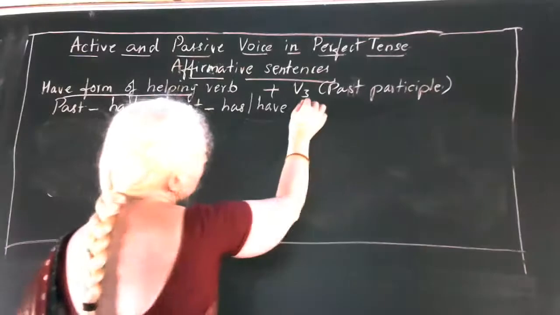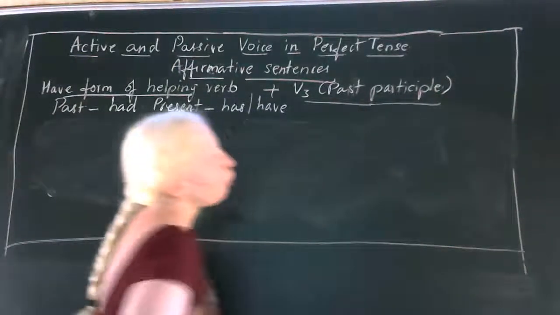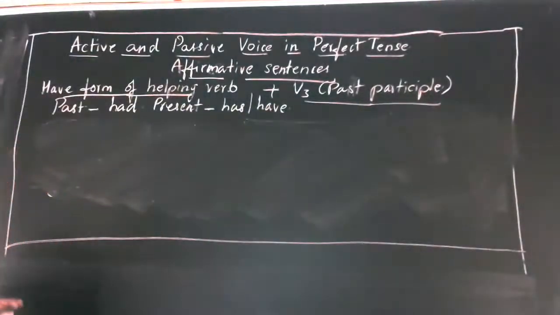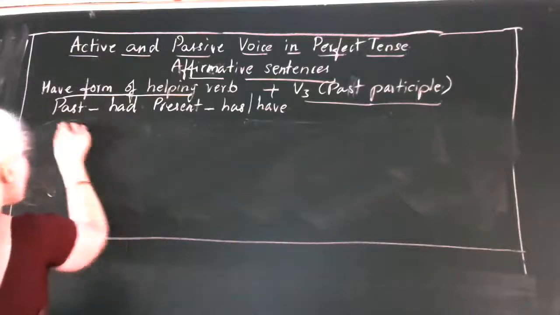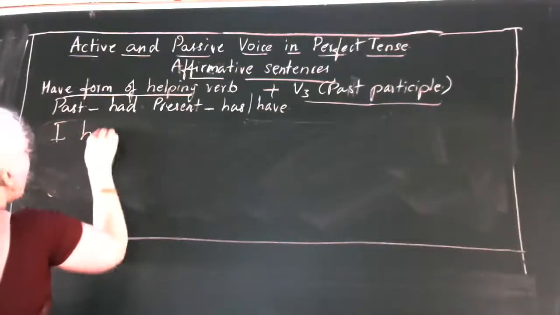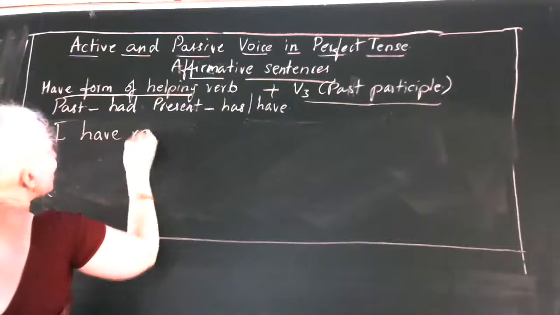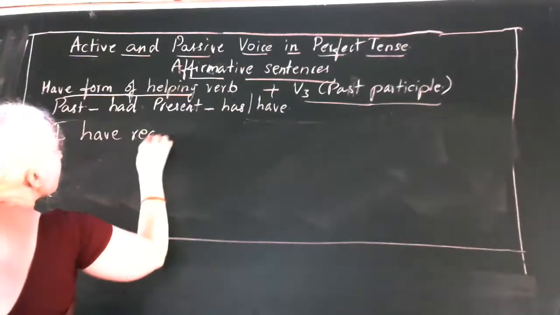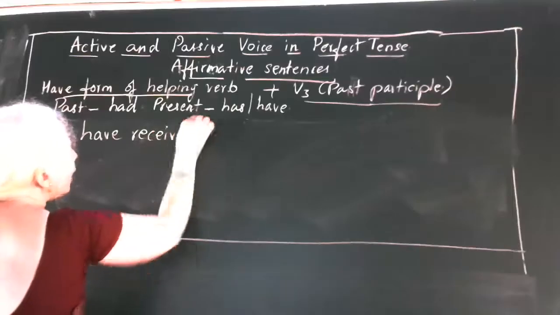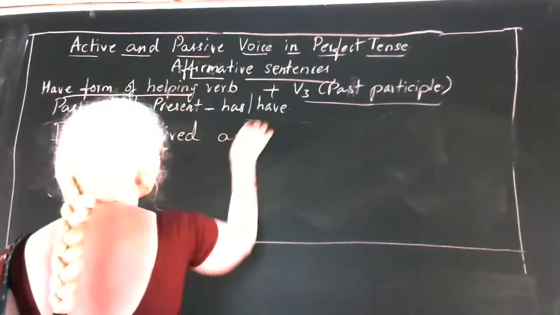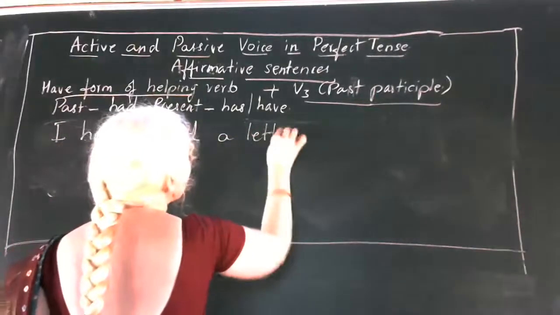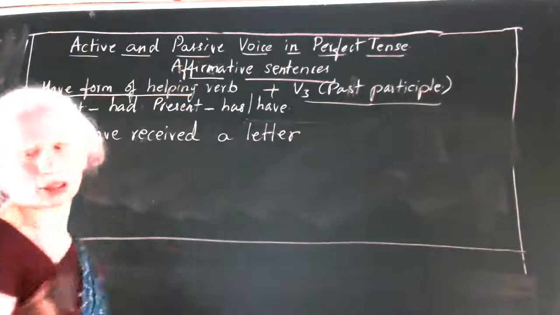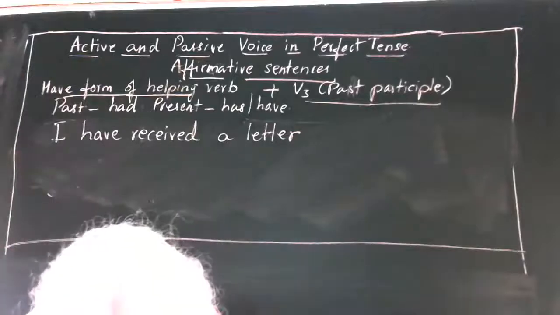Then your main verb will be in V3 form. Okay. So I'll take a sentence: "I have received a letter."